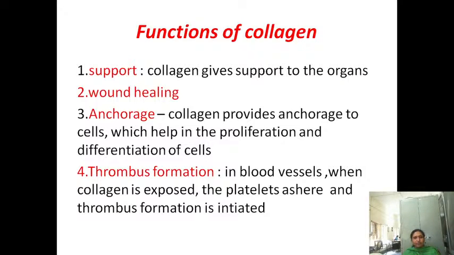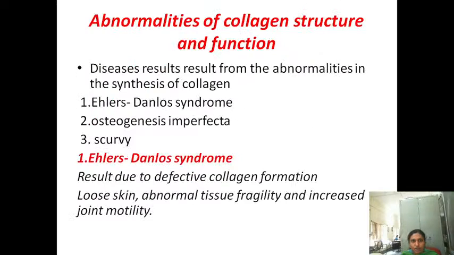And anchorage effects: collagen provides the anchorage to the cells, which helps in the proliferation and differentiation of the cell. Okay, these are the 4: support of the cells, wound healing, anchorage of the cells, and it has a role in thrombus formation.